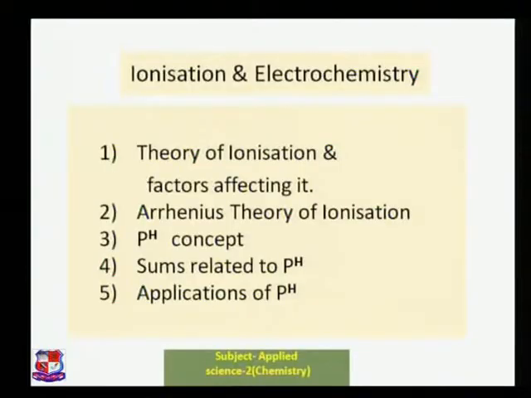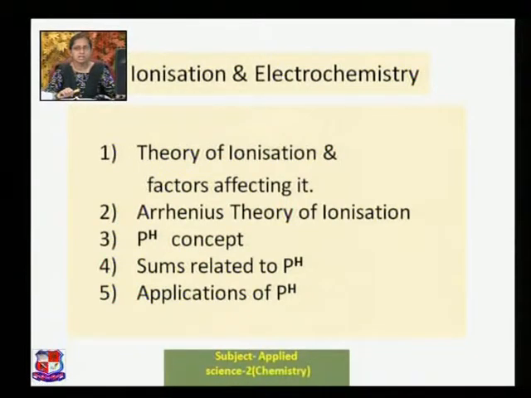In this session, all the topics in chapter 2, ionization and electrochemistry, are fully covered as per the GTU diploma syllabus. Let us take a last look at the topics covered. We have seen the theory of ionization and factors affecting it, Arrhenius theory of ionization, pH concept, sums related to pH, applications of pH.